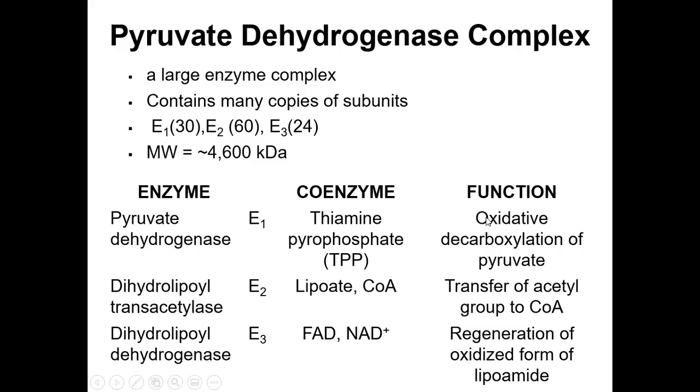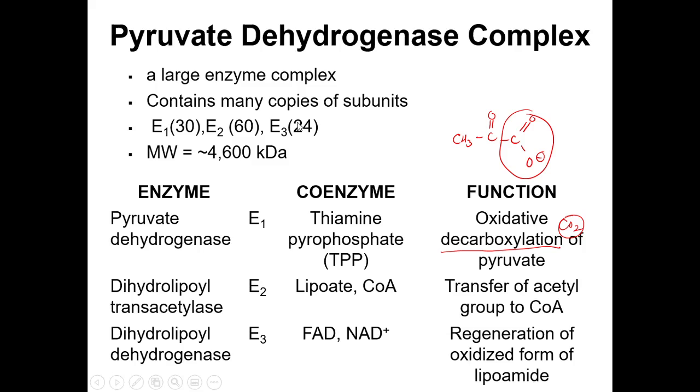So ano bang function ni E1? This is for the oxidative decarboxylation of pyruvate. So when we say decarboxylation, we remove your CO2 in that part. Di ba? Remember, ang pyruvate natin, makikita nyo din naman mamaya, is CH3, C double bond O, C double bond O, O minus. So this part of your pyruvate will be decarboxylated. Kaya siya kailangan ng E1.